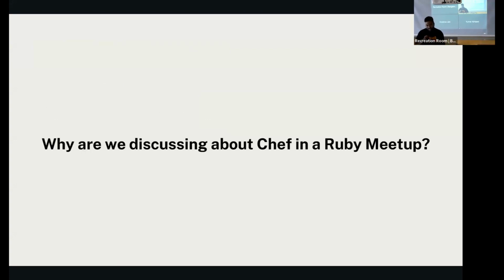Yeah, the main question: why are we discussing Chef at a Ruby meetup? The point is that the core framework of Chef has been written in Ruby, and the recipes, where we write the configurations, are written in Ruby as well. So the core principles of the Ruby language apply to writing Chef recipes as well. And all the principles of writing Ruby, like RSpec, writing TDD code, writing integration tests, apply here as well, which is often missed by a lot of infra engineers, who don't really write unit tests. It's a norm in the infra world that we don't need unit tests. So yeah.